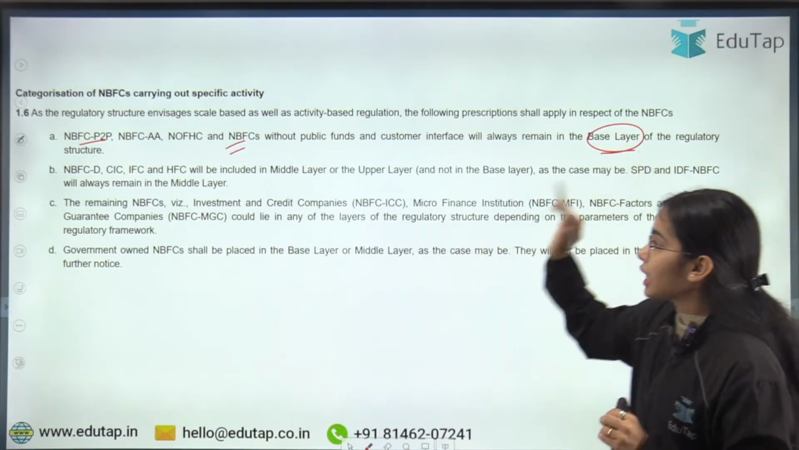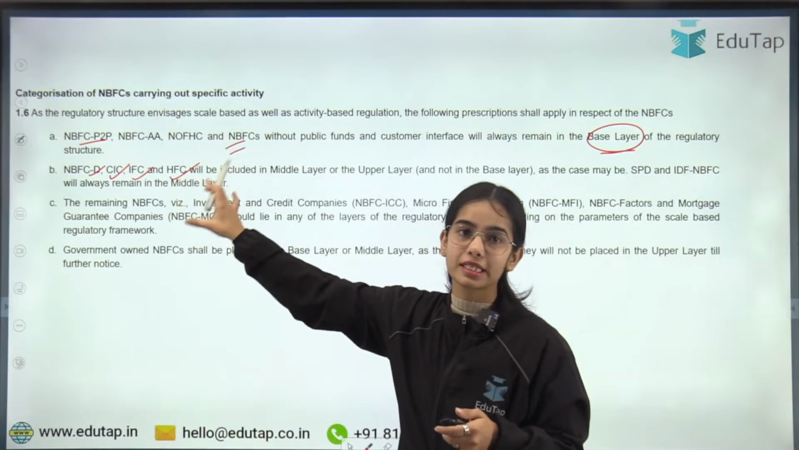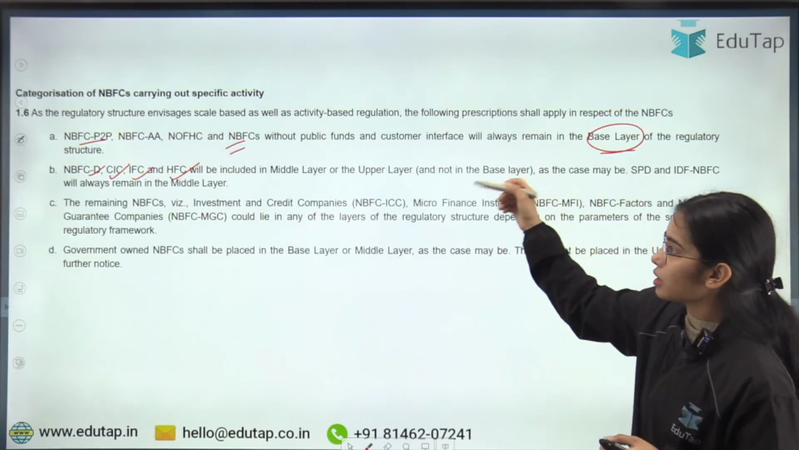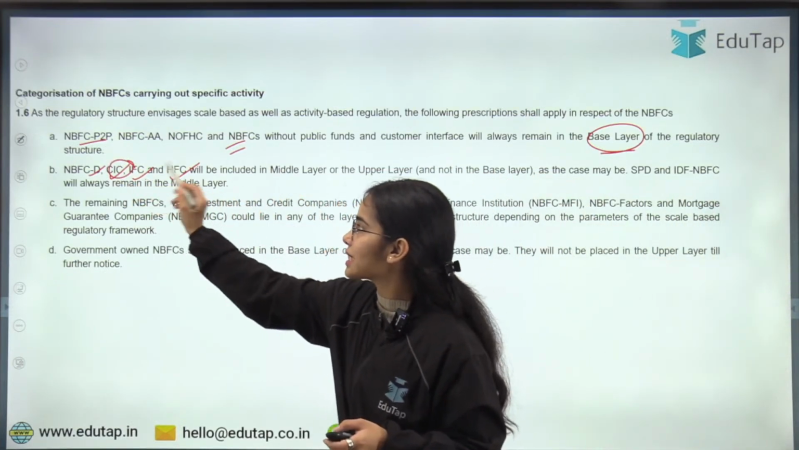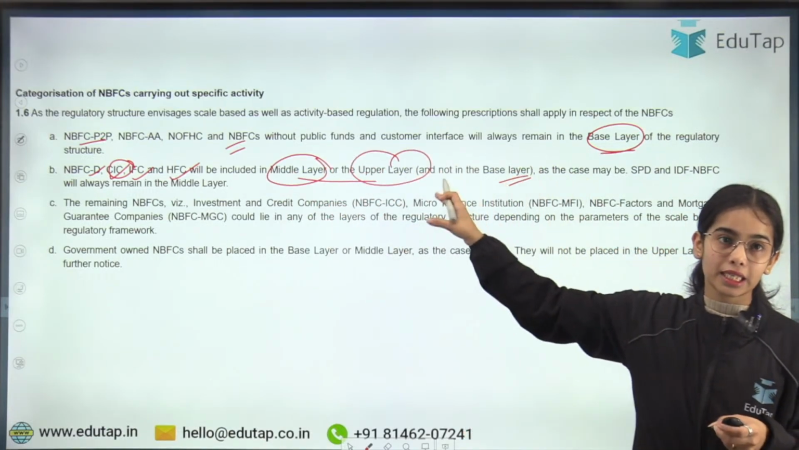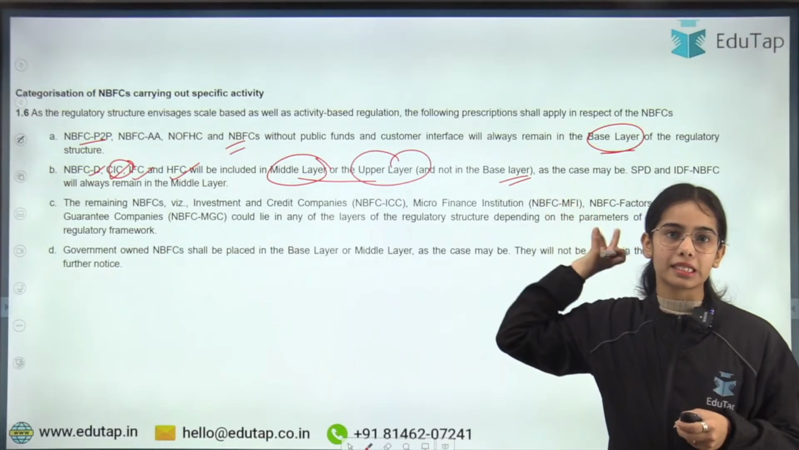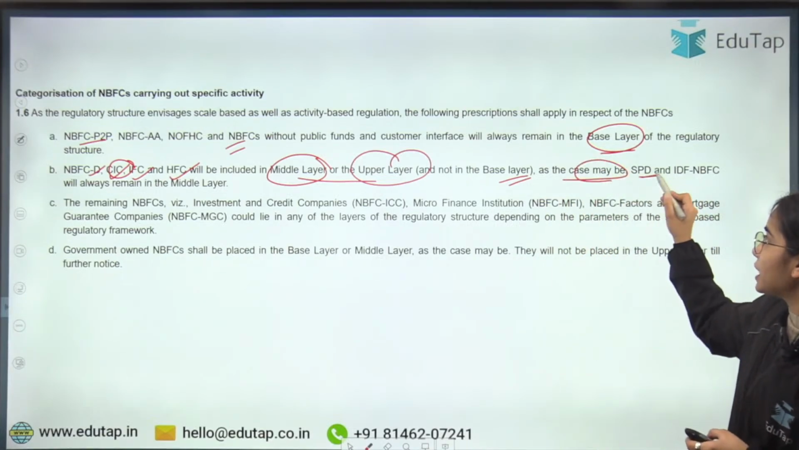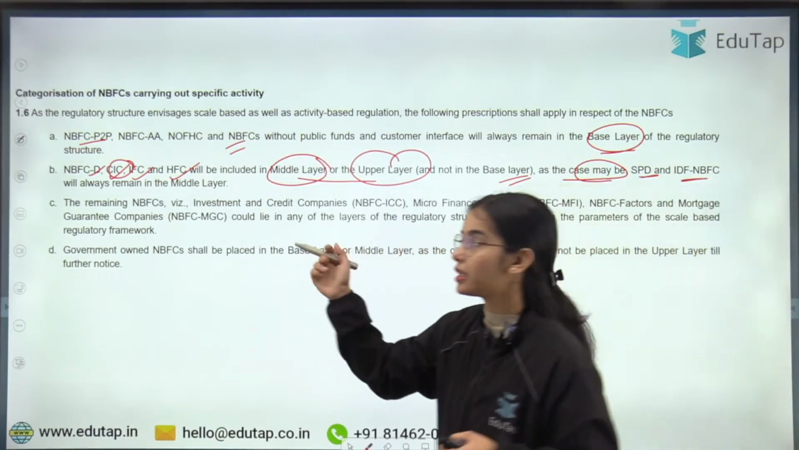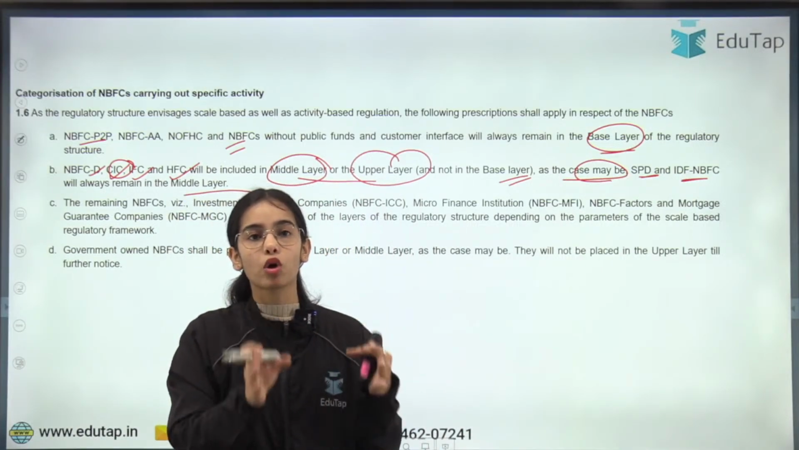Now the NBFC deposit taking, the CIC, the IFC, HFC, housing finance companies and such. Here you have seen the names: core investment companies, standalone primary dealers. So NBFC deposit taking, core investment companies and such will be included in the middle layer or upper layer and not in the base layer. They will never come in the base layer. As the case may be, SPD, that is the standalone primary dealers, and the infrastructure debt fund NBFC, they will always come in the middle layer.